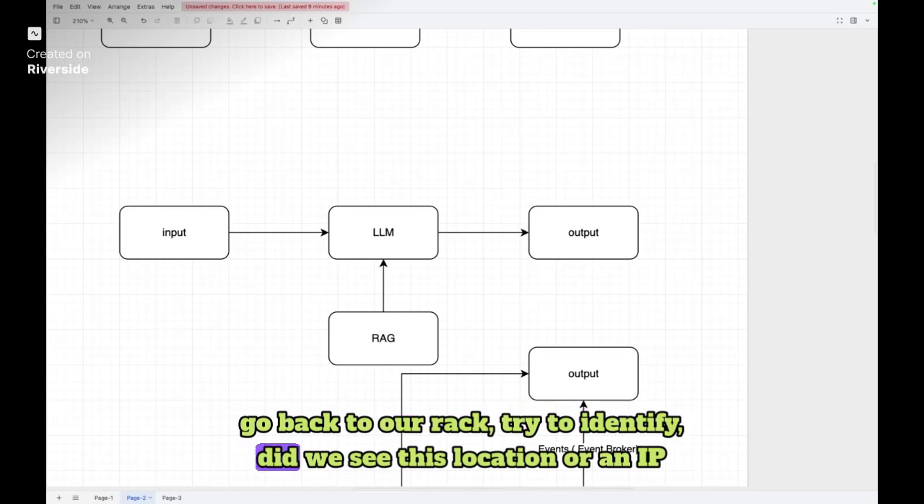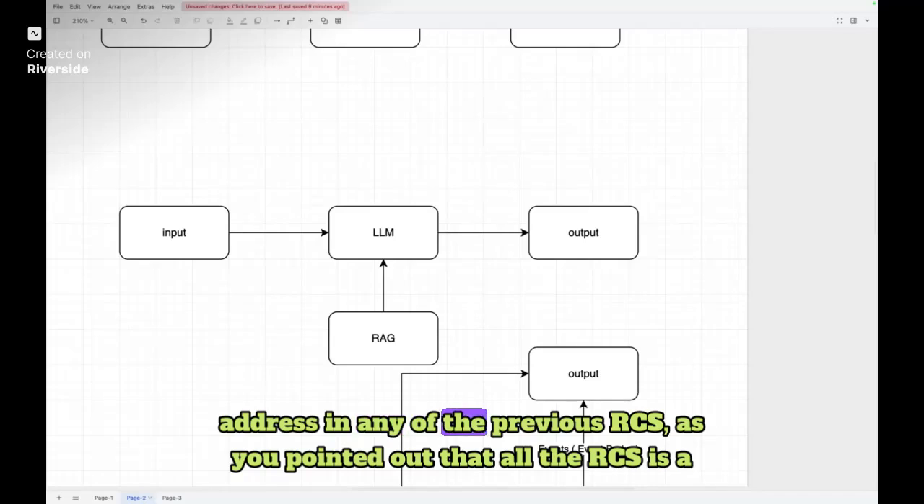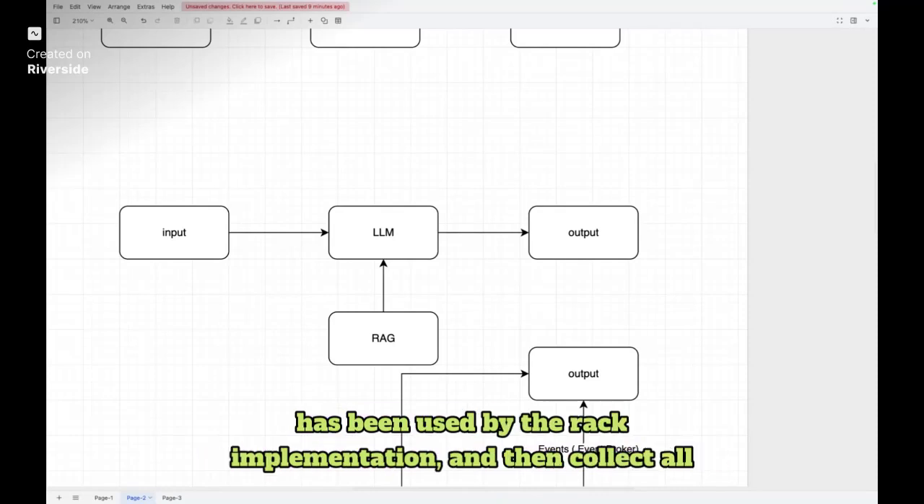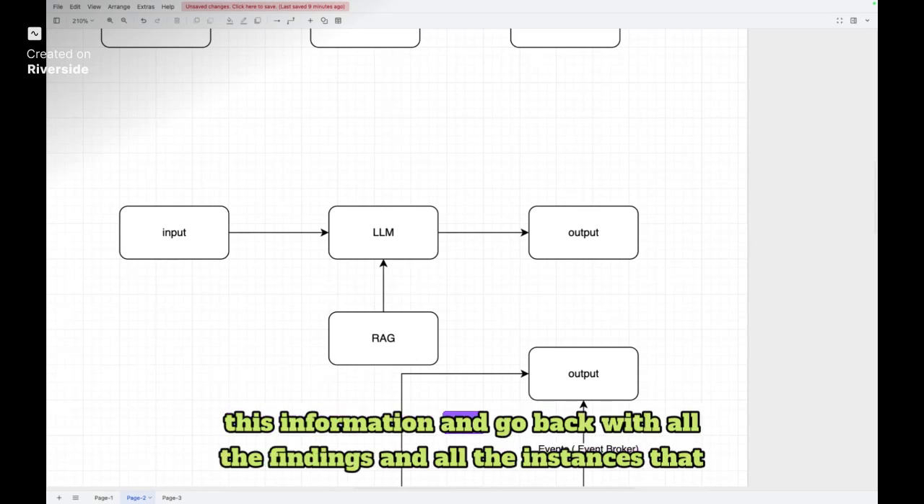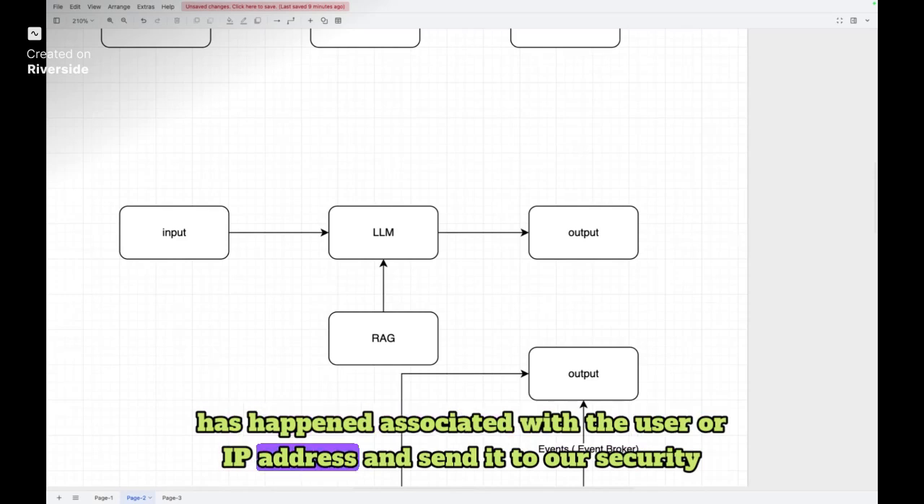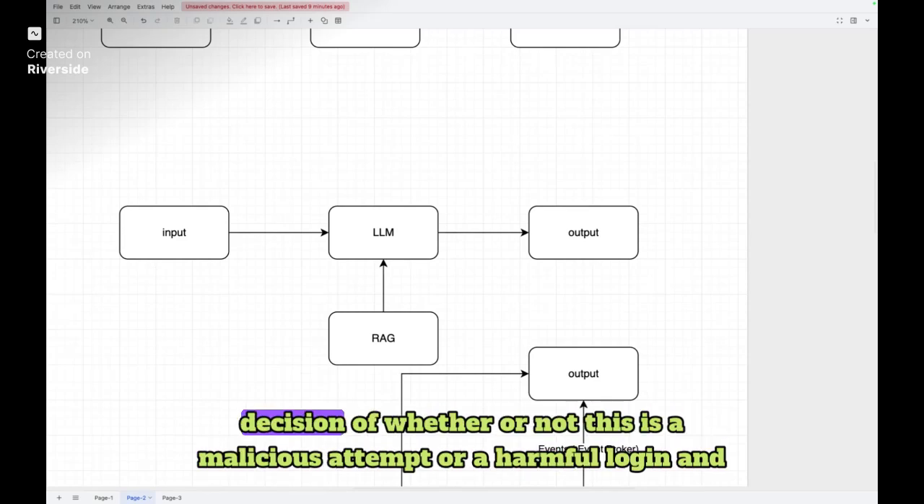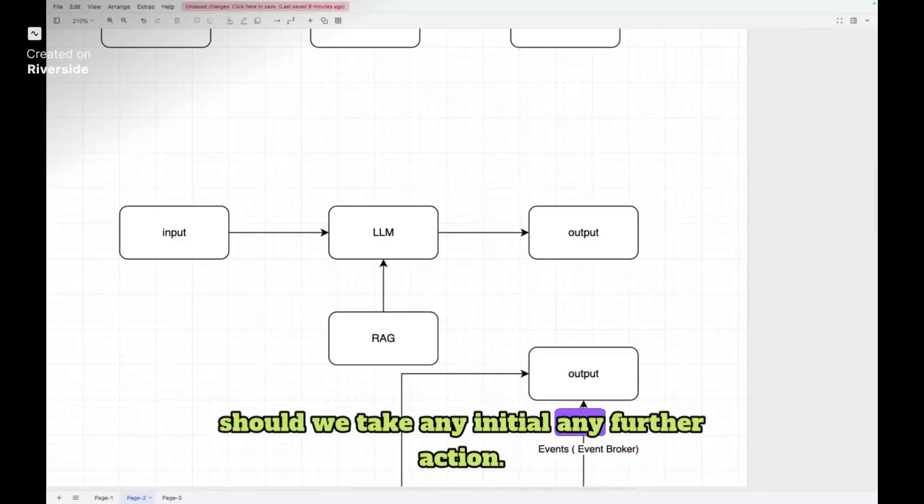Collect all the associated events pertaining to this new session, go back to our RAG, and try to identify: did we see this location or an IP address in any of the previous RCAs? As you pointed out, all the RCAs are a knowledge base we've created in our vector embeddings, which is used by the RAG implementation. Then collect all this information, and go back with all the findings and all the instances associated with the user or IP address and send it to our security administrator, so that the administrator can take an informed decision on whether this is a malicious attempt or a harmful login, and whether we should take any further action.